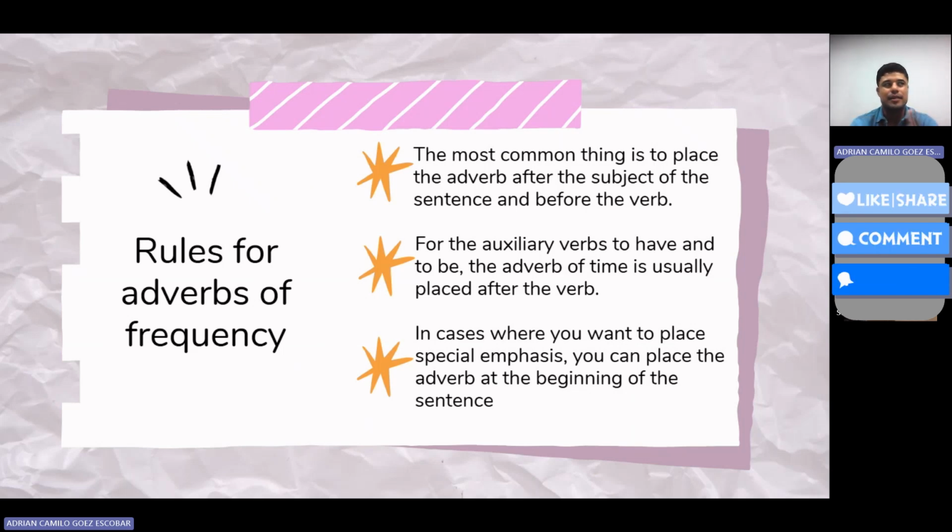There are some adverbs of frequency, mainly sometimes, usually and occasionally, that can be placed at the beginning or end of the sentence for emphasis. Example, sometimes I forget my case. Okay. And to ask a question, the adverb is usually placed before the main verb or between the subject and the main verb. Okay. Example, do you go there often?